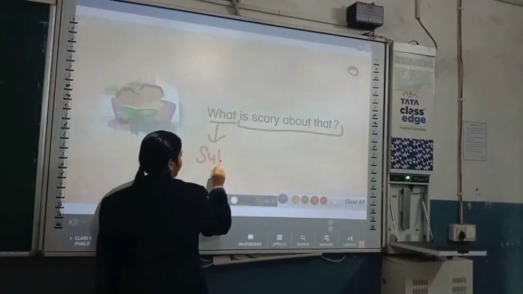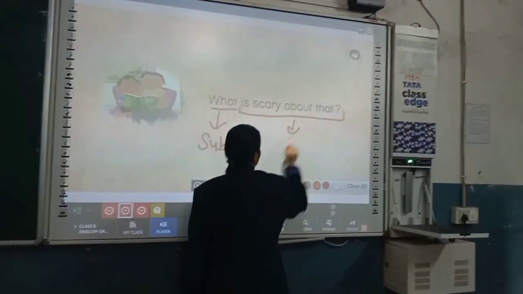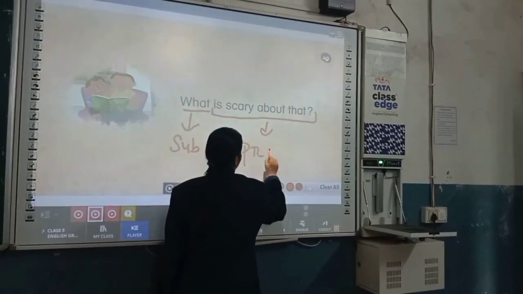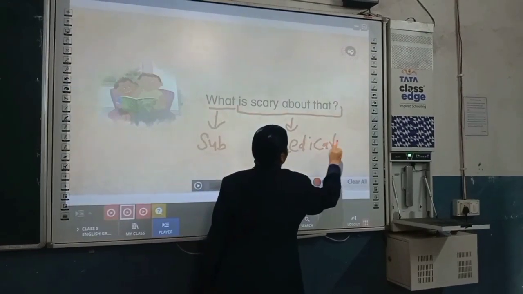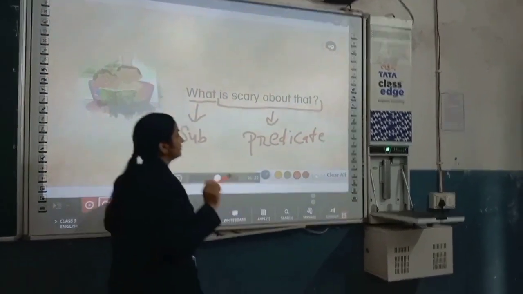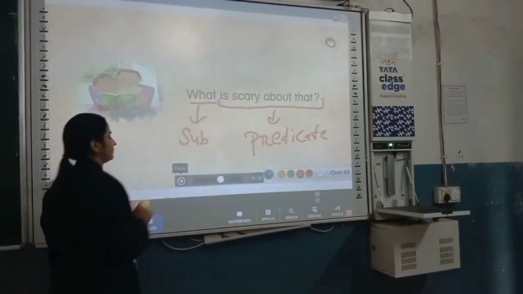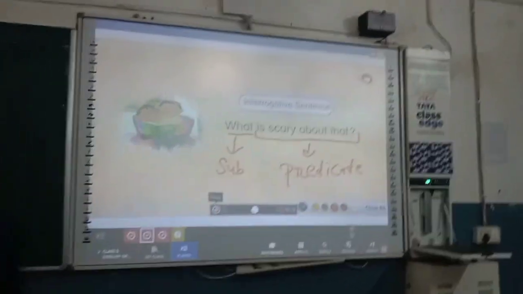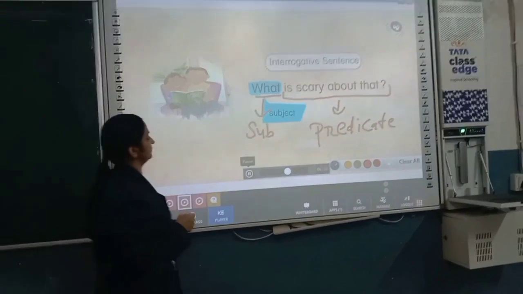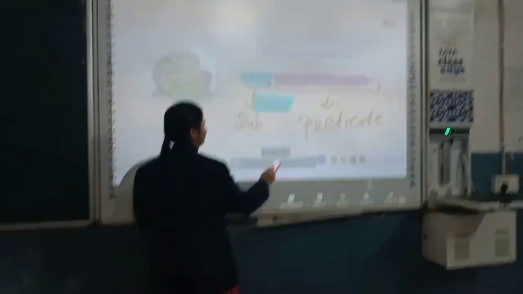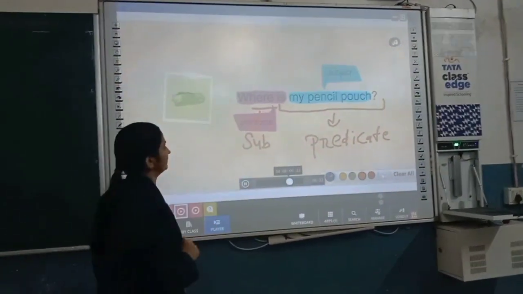Subject. And this one is the predicate. Here, what is the subject? Because it tells us, this is the predicate.